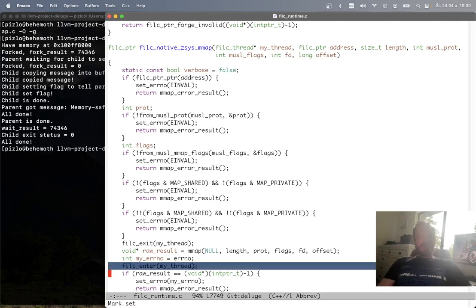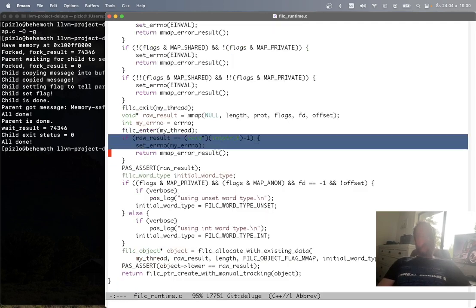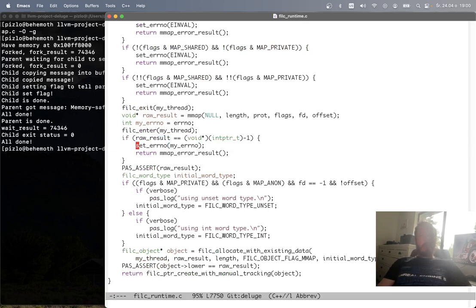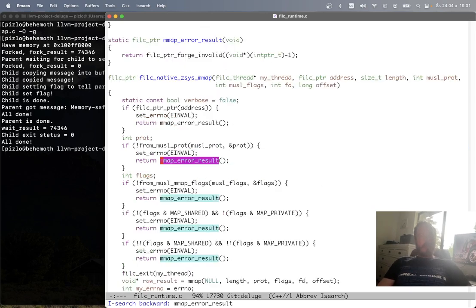Once that returns, I enter back in. If there's an error, I call back into musl to set the error now and return the error result. This is just I'm forging an invalid pointer that's a pointer to -1. So this is an invalid pointer, it will have a null object, so you can't access it. Basically, mmap uses -1 as a special pointer value to indicate error, so that's for that purpose. So you won't be able to access this pointer because it's an invalid pointer. Any access will trap, but you'll be able to compare it to -1.